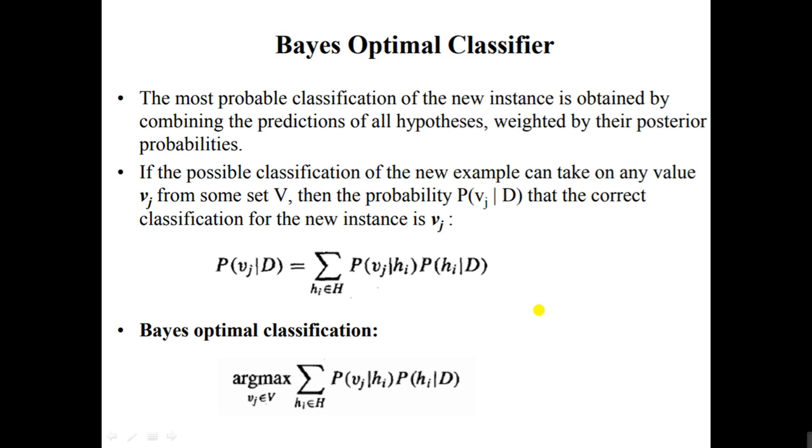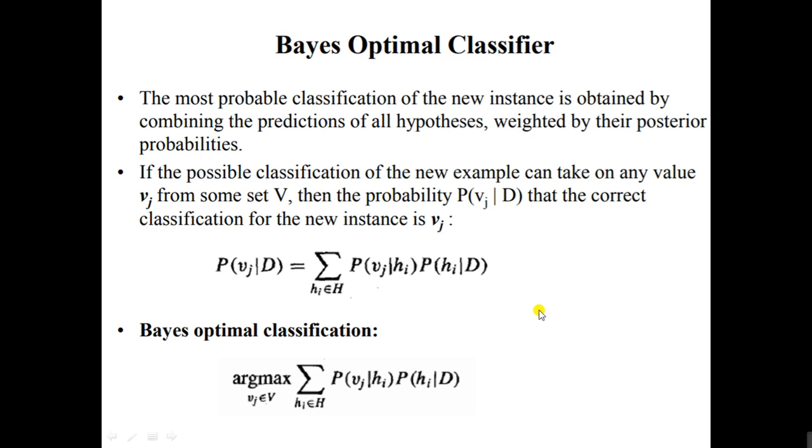The vertical slash represents "given". Given means, for example, probability of hi given D means in this training data we are considering this hypothesis.